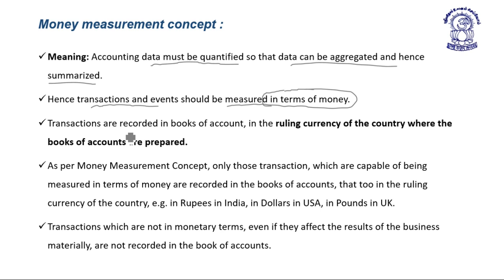Transactions are recorded in the books of account in the ruling currency of the country where the books of account are prepared. So, first of all, accounting data must be quantified so that data can be aggregated and summarized. Transactions and events should be measured in terms of money. So transactions are recorded in the books of account in the ruling currency of the country in which the books of account are prepared.